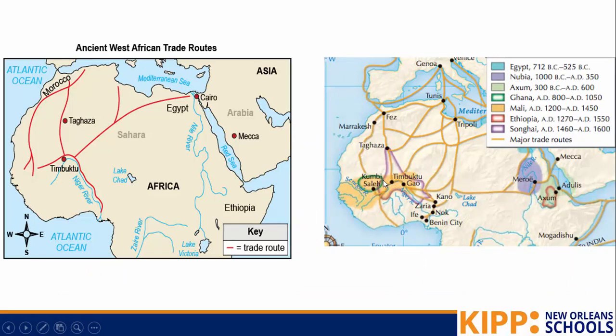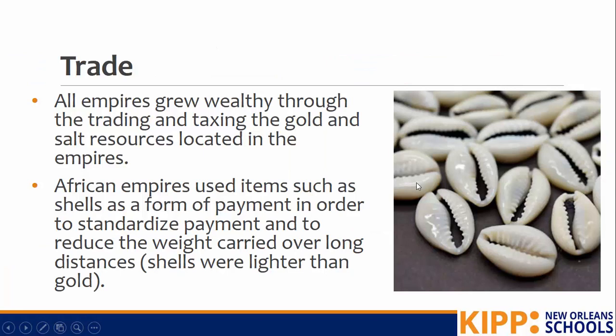So, not only would they mine gold and trade it, but they would tell others, hey, if you want to come here and mine some of our gold and then sell it, that's great, but we're going to tax you when you go through these trades. So, by taxing the salt and gold trade, these empires were able to get even more wealth.